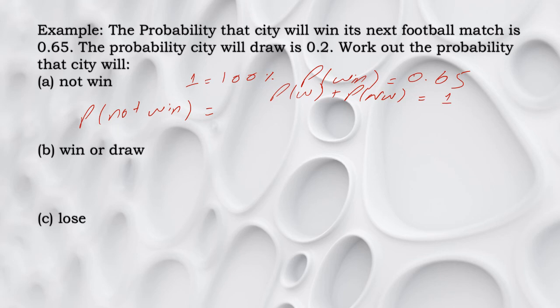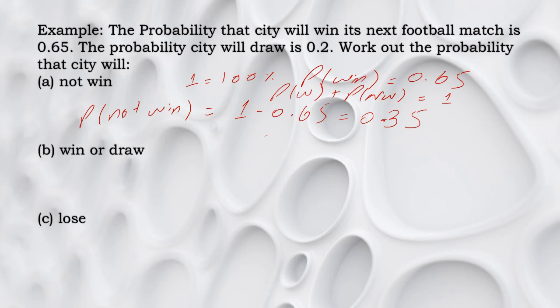So 1 minus 0.65 gives us the probability of not win, which is equal to 0.35.